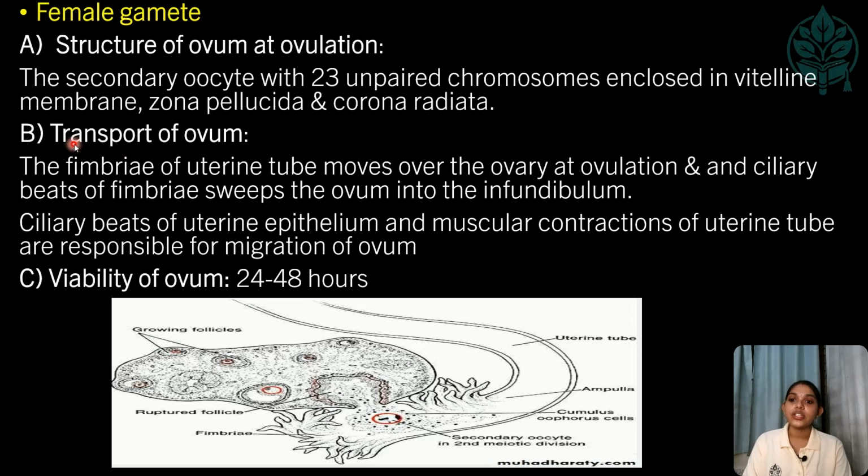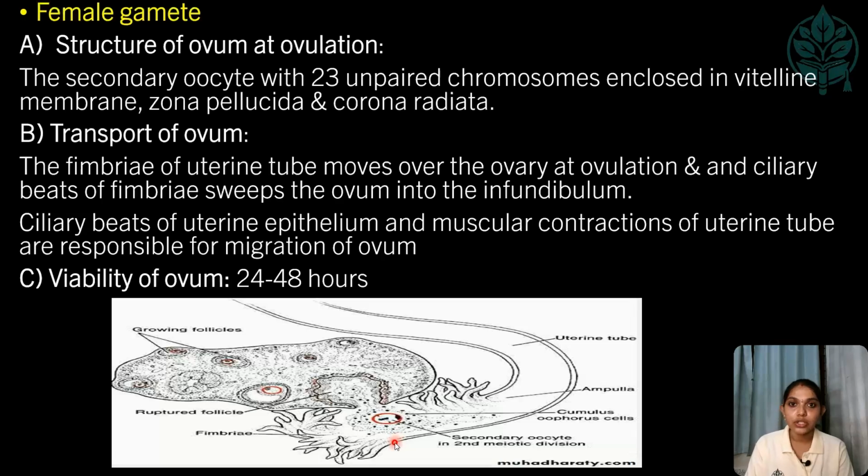And next, coming to the transport of ovum. The fimbriae of the uterine tube move over the ovary at the time of ovulation, and the ciliary beats of the fimbriae sweep the ovum into the infundibulum. Here in the picture you can see the oocyte is released. These are the fimbriae of the uterine tube.